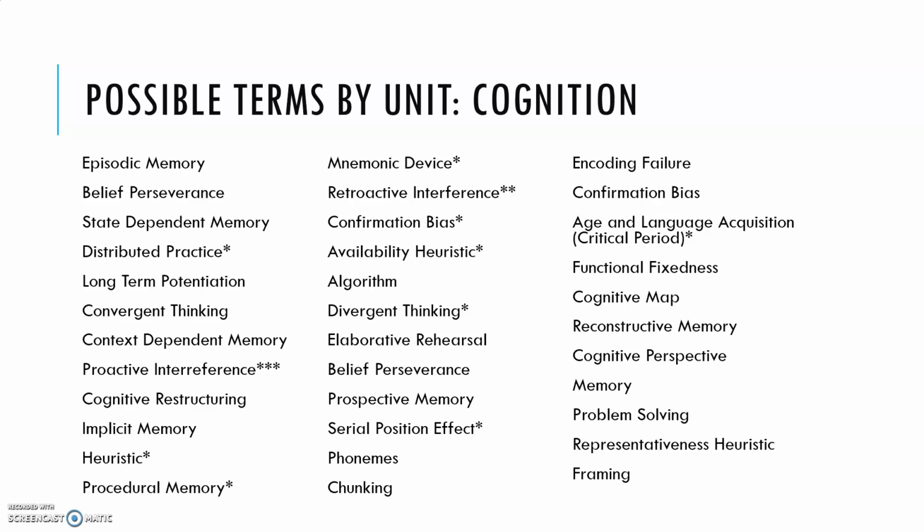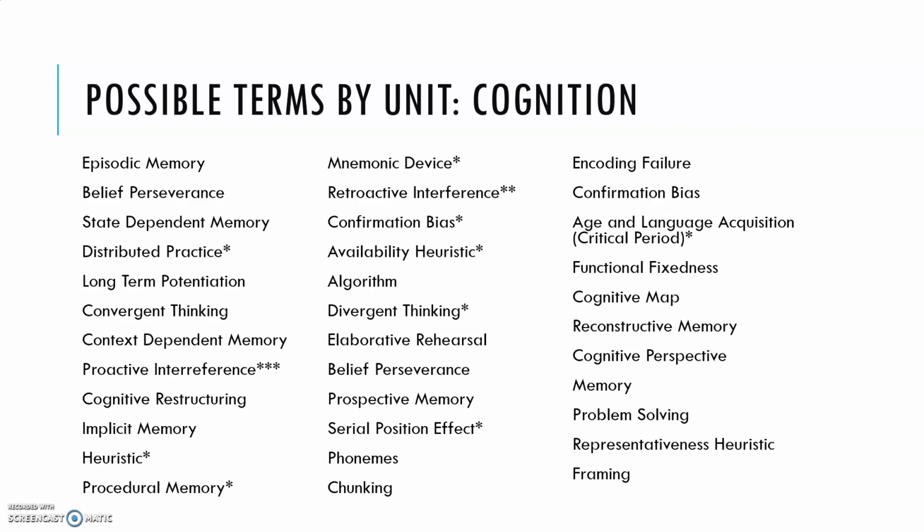And like I mentioned in the previous video, there may be some terms on there that you're not familiar with. For example, long-term potentiation, not everybody has done. We did it in class. That's when neurons use the same network over and over and over again, and that's how you remember how to do something. Another thing, like reconstructive memory, may not have been something that you talked about. But be aware that these are going to be the heavy hitters for a question 1.